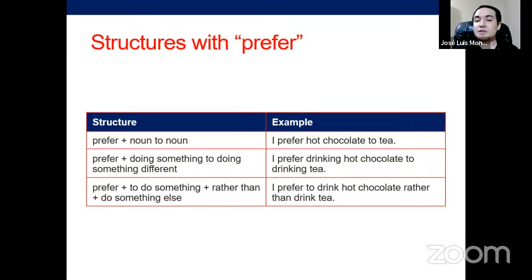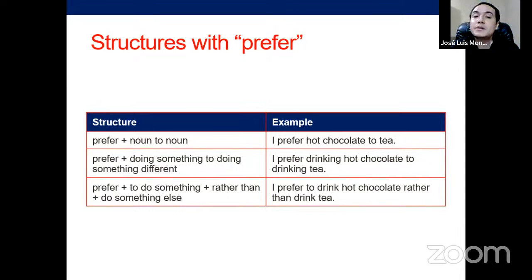First, prefer noun to noun. I prefer hot chocolate to tea. I prefer pasta to fish. I prefer Android to iOS, or something like that. So you are using this structure to mention two elements, but to mention your general preference, not your temporary preference among things that you have to choose from because you were given those options, right? No, it's your general preference, and just because you want to perhaps show the contrast, you use this structure.